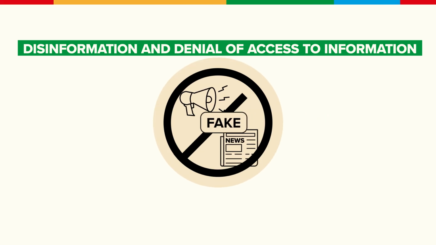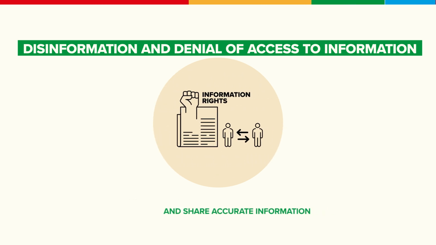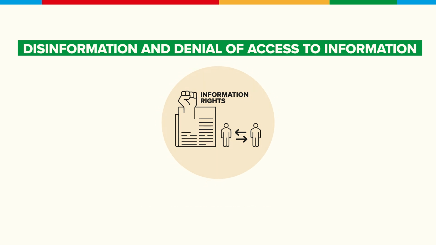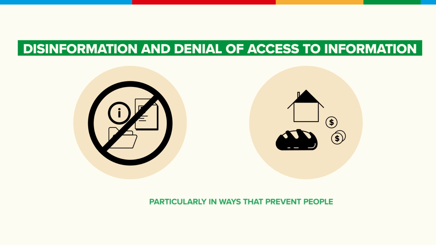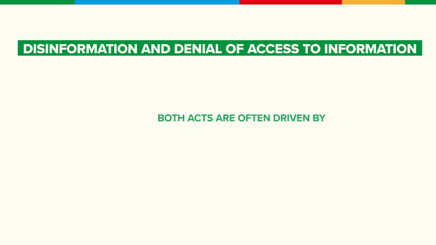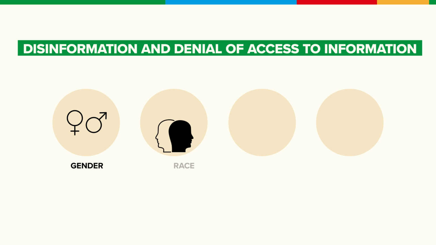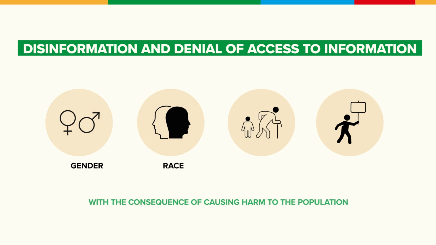Disinformation, intentionally false information aimed at causing social harm, misleads the public, undermining their rights to access and share accurate information. The denial of access to information, particularly in ways that prevent people from fulfilling basic needs or rights, can be equally damaging. Both acts are often driven by societal polarization or social constructs like gender, race, age, or political belief. Information is used or denied with the consequence of causing harm to the population.